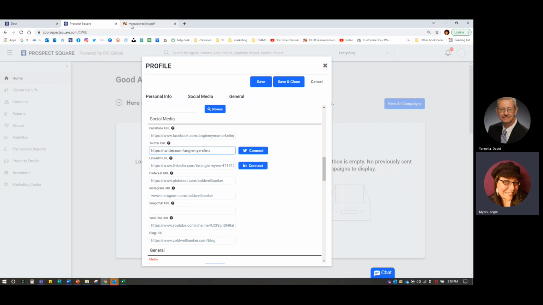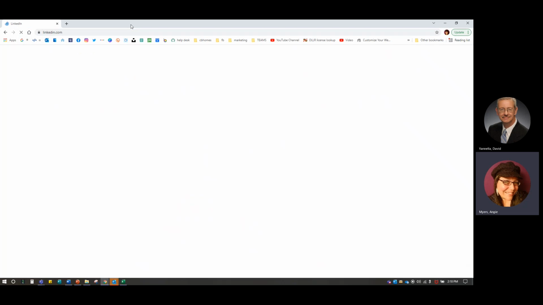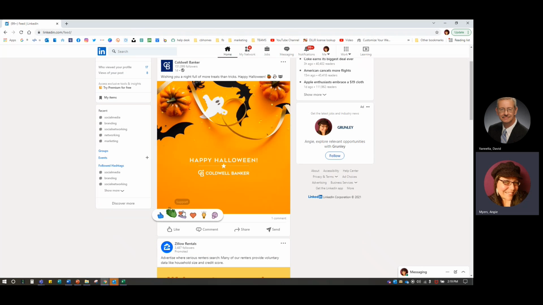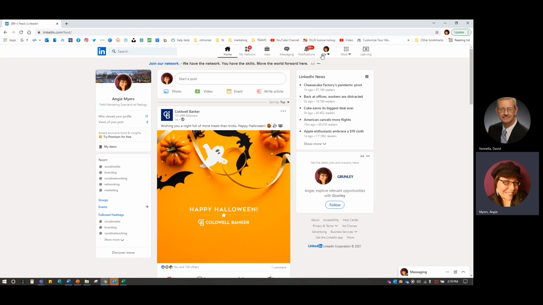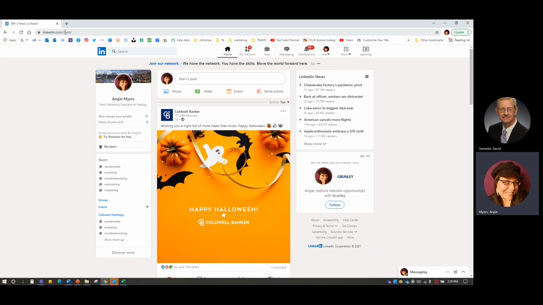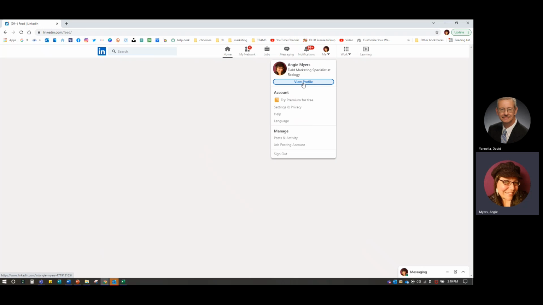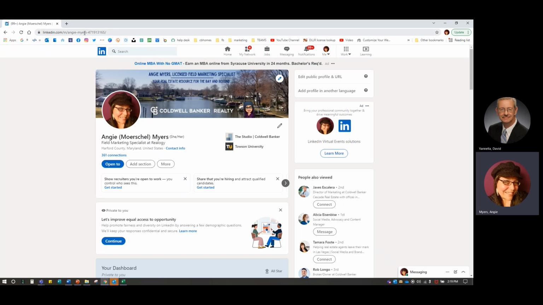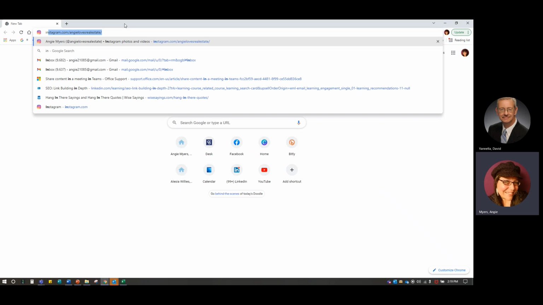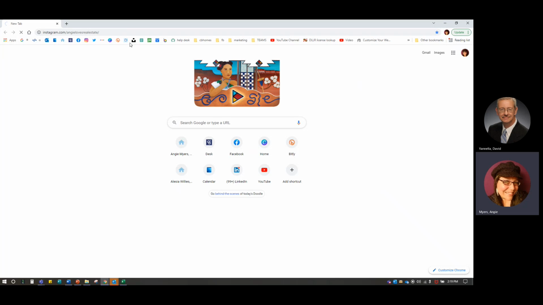LinkedIn, same thing. LinkedIn is a little bit different. So if I go to linkedin.com, I'm already logged in here. You can go through and you'll see here, I can click on me and I want to view my profile. So I don't want to copy LinkedIn feed. I want to go in, view my profile, click there and copy. Make sure we get that right one. And paste that in.